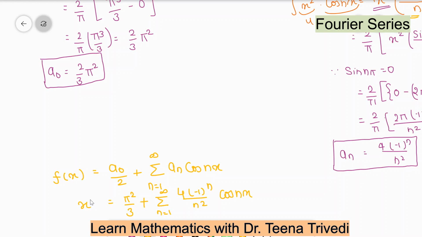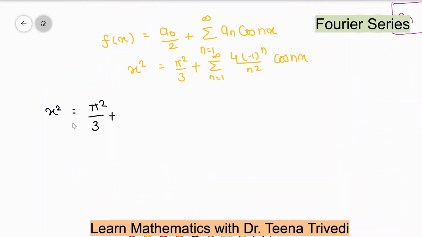So the function of x is x square, and the value of a0 is 2 by 3 pi square. So a0 by 2 will be pi square by 3 plus summation n equal to 1 to infinity. The value of an is 4 minus 1 raised to power n divided by n square, cos nx. So x square is pi square by 3 plus 4, which is constant, summation n equal to 1 to infinity minus 1 power n divided by n square cos nx.